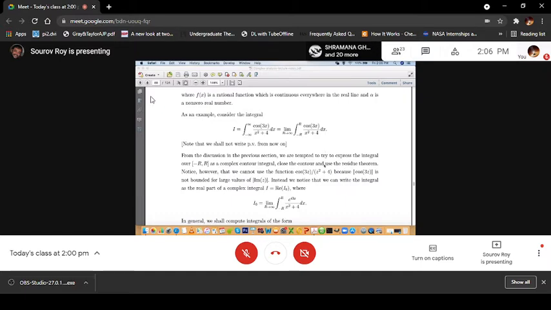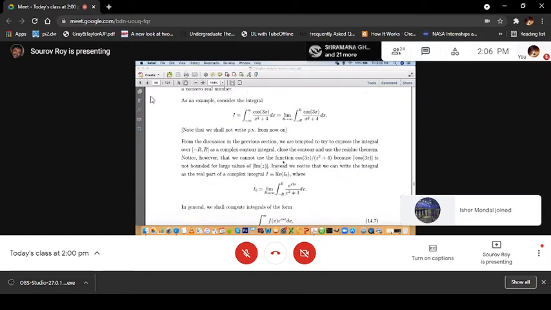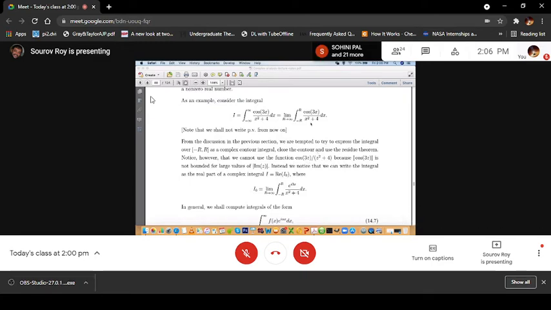Notice, however, that we cannot use the function cos 3z over z squared plus 4, taking it to the complex plane, because the modulus of cos 3z is not bounded for large values of imaginary z.